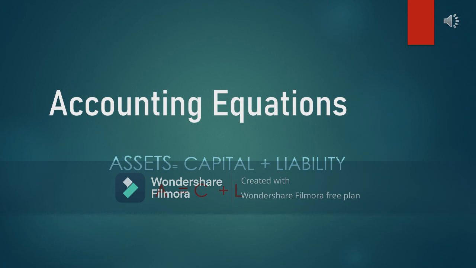Today we will talk about accounting equations, which is a very important chapter to learn accountancy. Here I will define the formula of the accounting equation, which is A equals C plus L. A here is assets, C here is capital, and L here is liabilities. So the accounting equation formula would be assets equals capital plus liabilities. In the next slides, I will explain assets, capital, and liabilities.